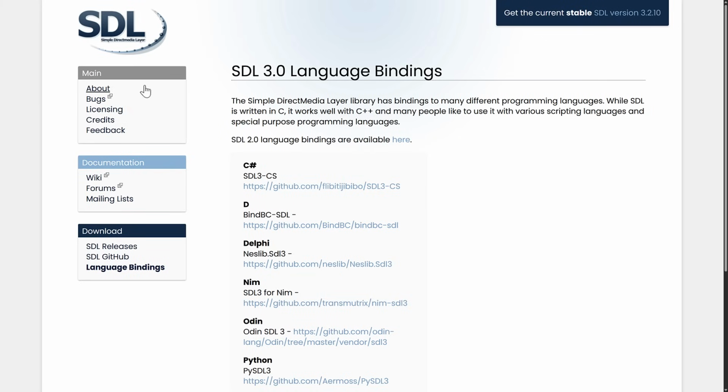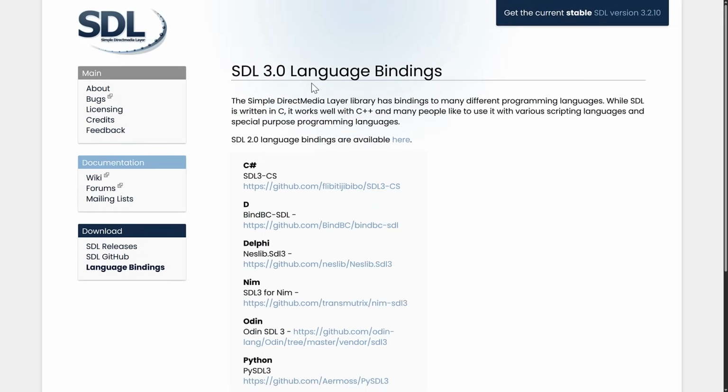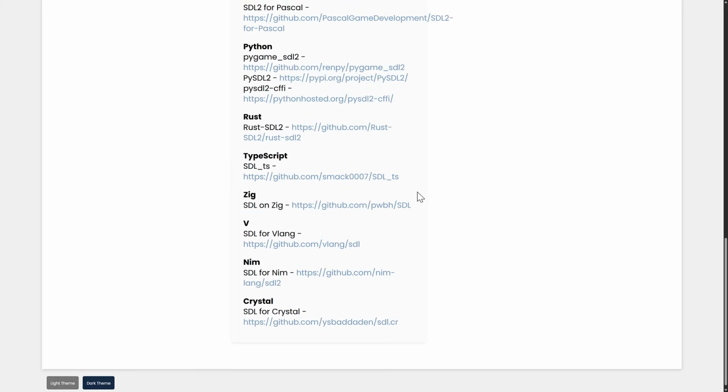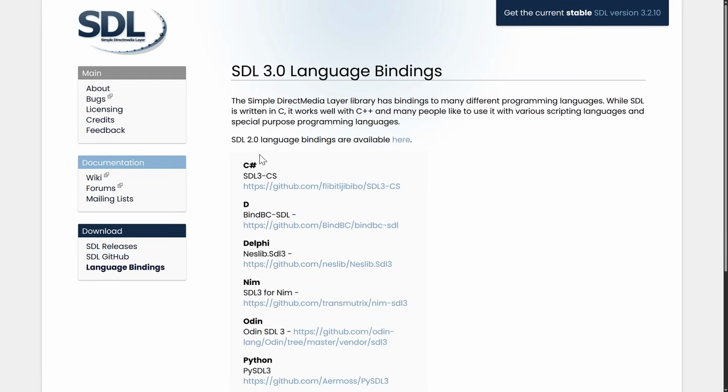The first one we have here is C# bindings for SDL. Now the important thing here is SDL 3 was just released. And so SDL3 bindings for C# are already available. Now, there are a lot fewer bindings for SDL3 at this point than there were for 2. So if we go back to 2, you're going to find there's a ton of language bindings, including, of course, C#. But for SDL3, the new version of it, there are already C# bindings available.